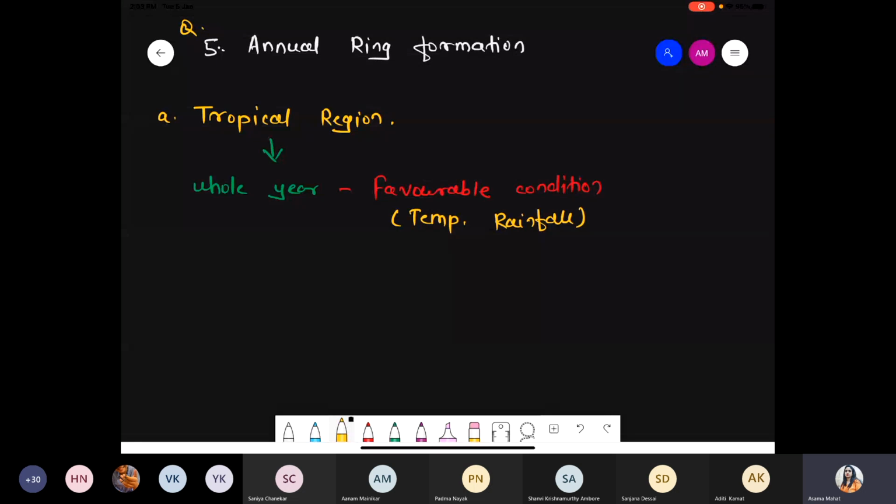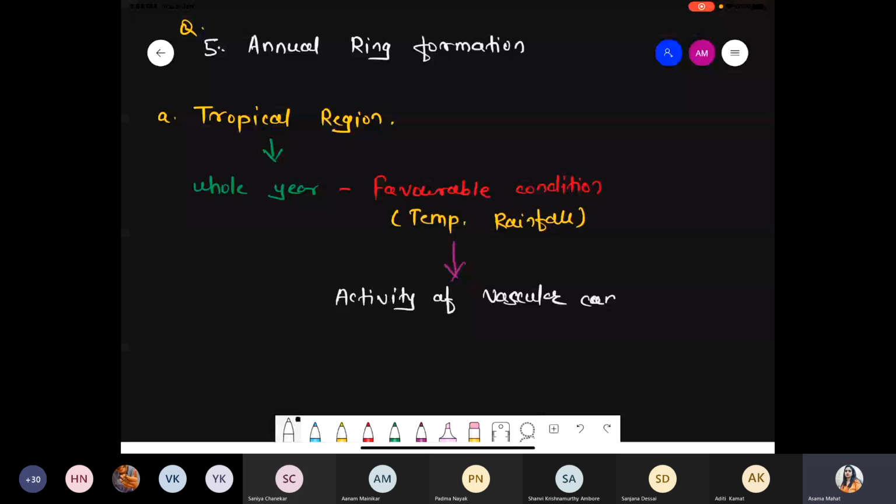So now what happened? What happened during this favorable condition? If water is present in plenty, and temperature is also in favorable condition, at that time the activity of the vascular cambium gets increased.